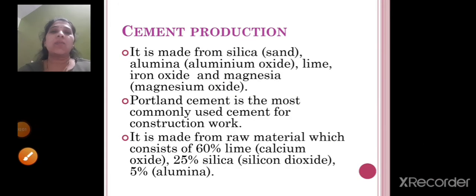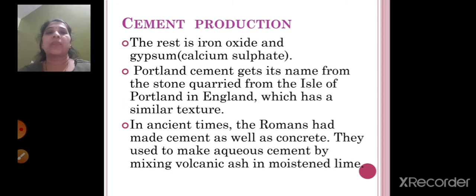Now let's see about cement production. It is made from silica, that is sand, alumina, that is aluminium oxide, lime, iron oxide, and magnesia, that is magnesium oxide. Portland cement is the most commonly used cement for construction work. It is made from raw material which consists of 60% lime, that is calcium oxide, 25% silica, that is silicon dioxide, and 5% alumina. The rest is iron oxide and gypsum, that is calcium sulfate.